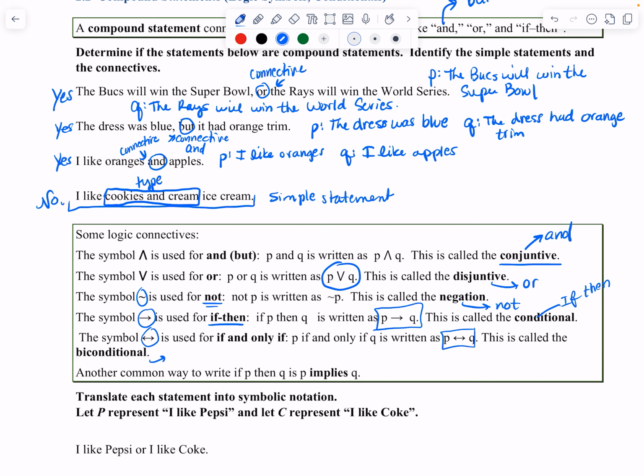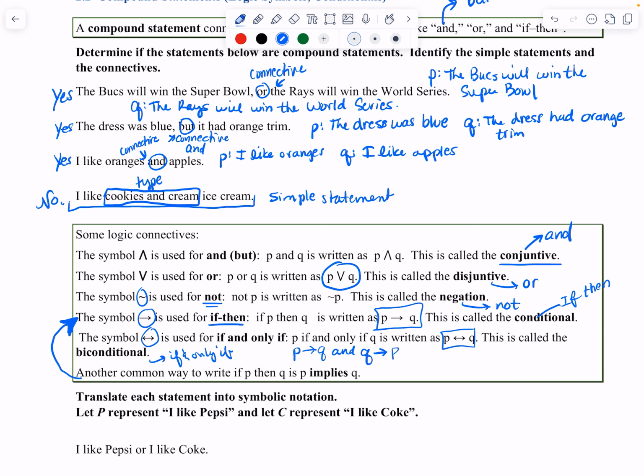By the way, the biconditional is called biconditional because it means if P then Q and if Q then P. That's why the arrows are pointing in both directions, because it is an if and only if, but both ways. And by the way, another common way to write if P then Q is to say P implies Q. This goes with the if then, the conditional. So implies means a conditional.